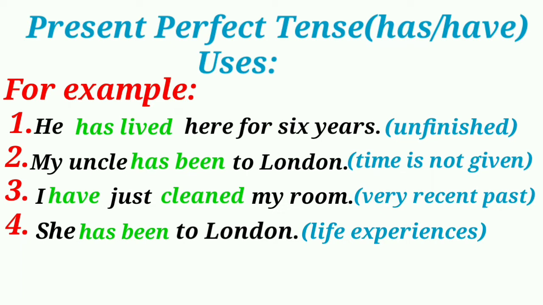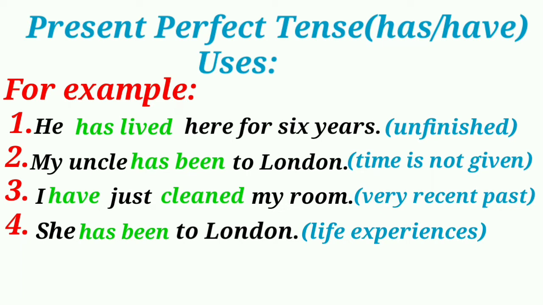For example, he has lived here for 6 years. To show an action beginning sometime in the past and continuing up to the present moment. Second one, to talk about a past action whose time of occurrence is not known or is not important. For example, my uncle has been to London. Express past actions whose time is not given and not definite.